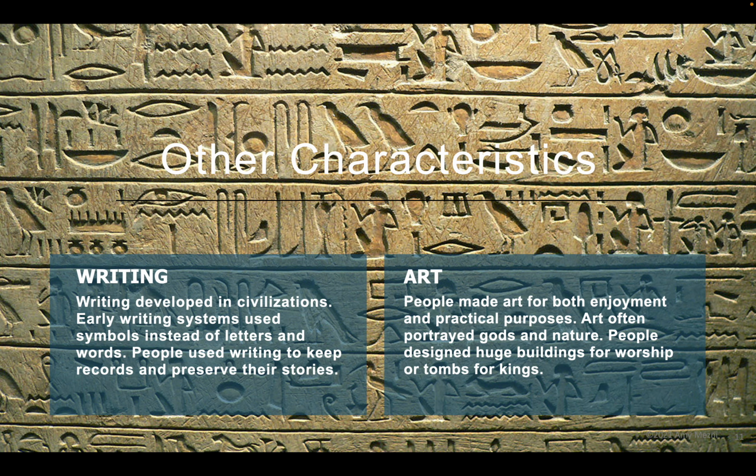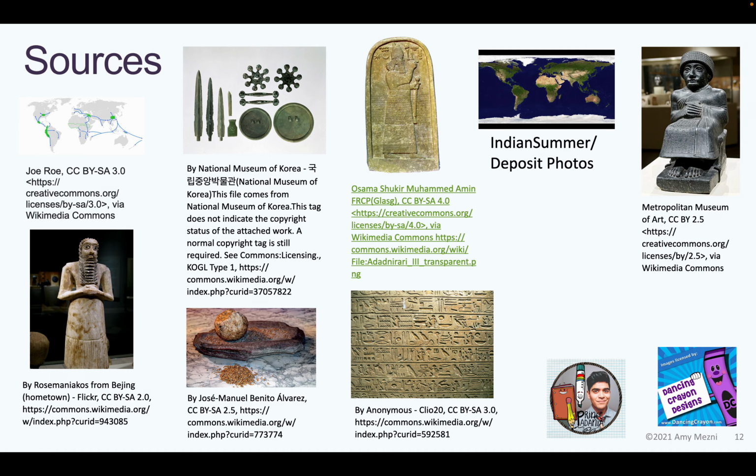So some of the other characteristics. Writing develops in civilizations. Early writing systems use symbols instead of letters and words. People use writing to keep records and preserve their stories. Art, people made art for both enjoyment and practical purposes. Art often portrayed gods and nature. People designed huge buildings of worship or tombs for kings.